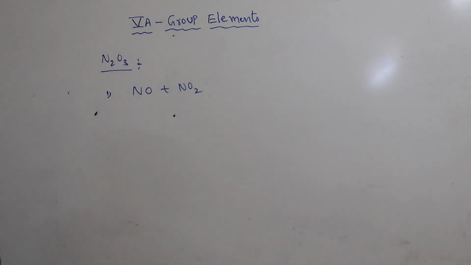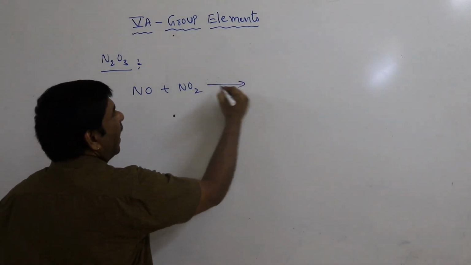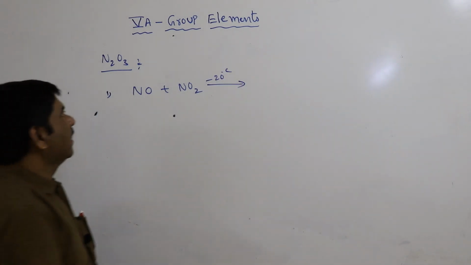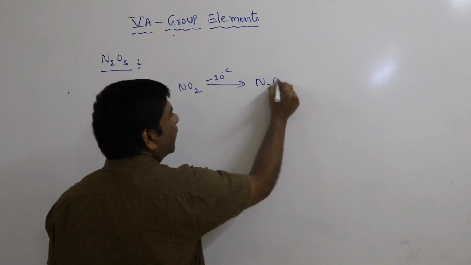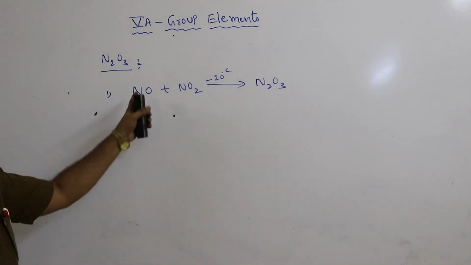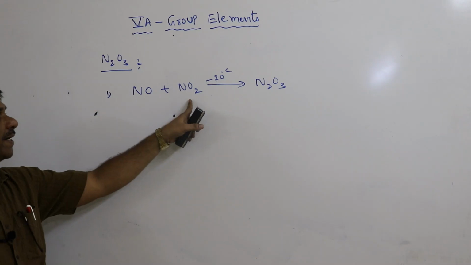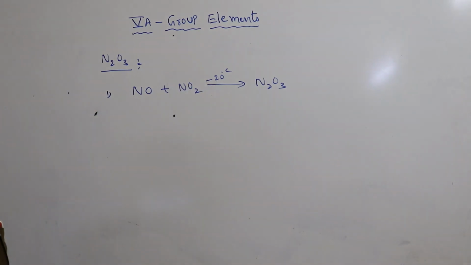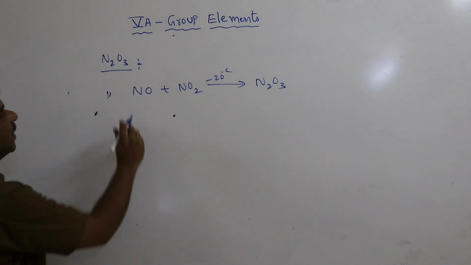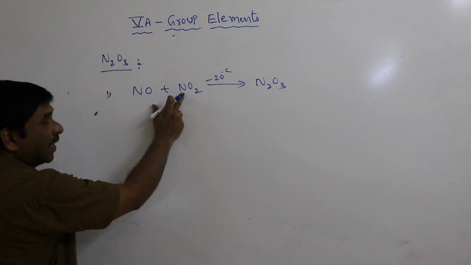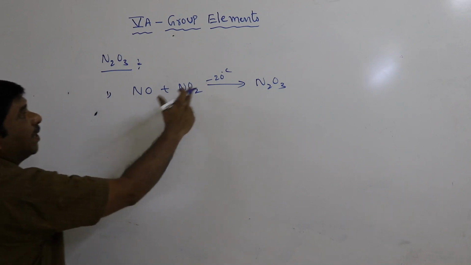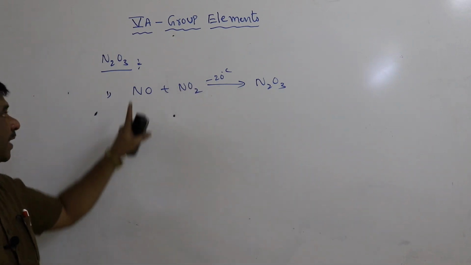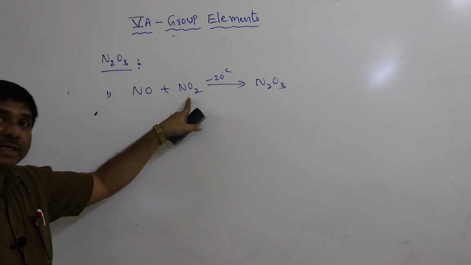Nitric oxide gas and nitrogen dioxide gas, at low temperature cooling, that is -20 centigrade, can form N2O3, 2 nitrogens and 3 oxygens.